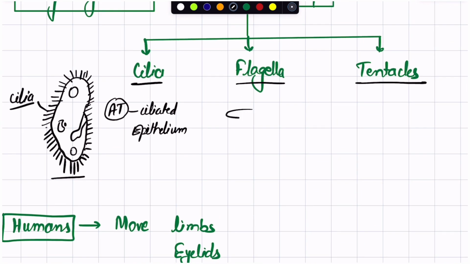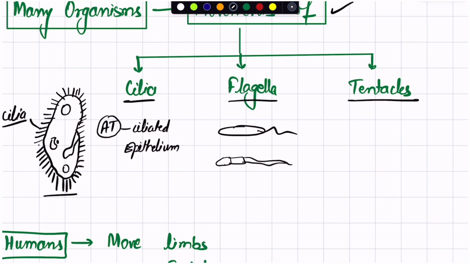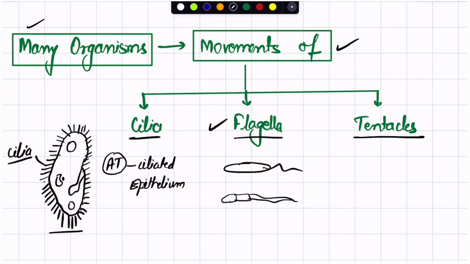Flagella is there, like in bacteria. In bacteria, flagella is there. In the sperm, flagella is there. So whether we talk about the movement of sperm or the movement of bacteria, they use flagella for their movement. So many organisms, unicellular as well as multicellular, have the capacity to perform movement via different apparatus.